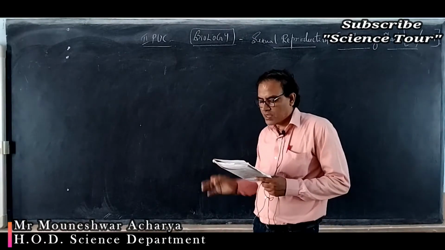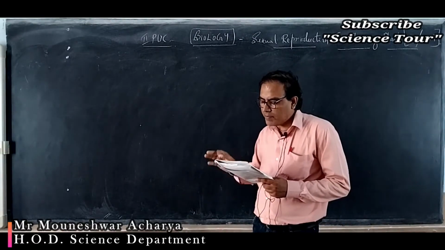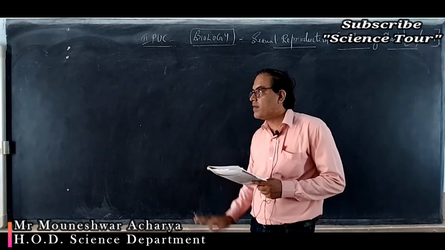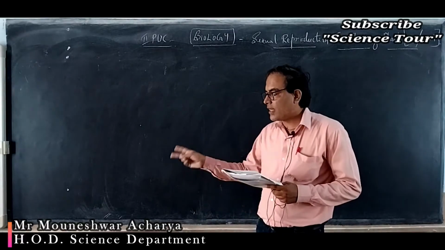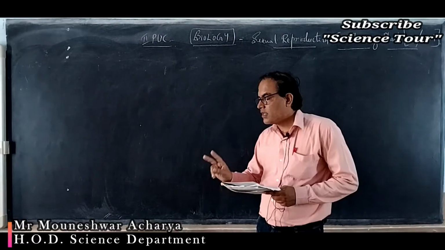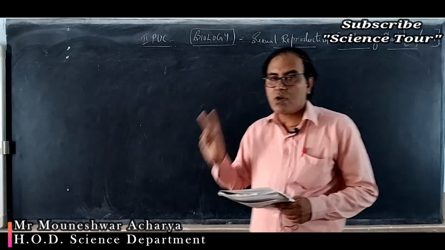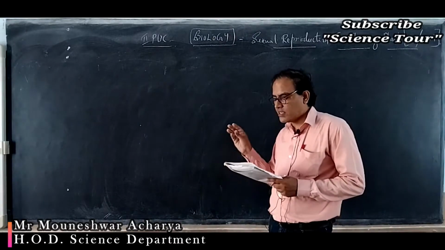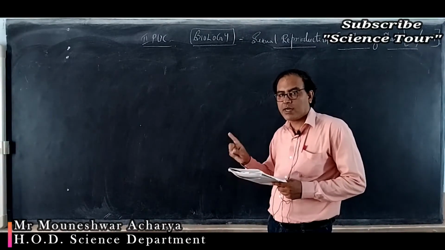See B. Dioecious plant bearing only male or female flowers. If only a male flower or only a female flower is there and the plant is dioecious, sexes are separate, then there is always a chance of cross pollination, that is xenogamy. Xenogamy, a type of cross pollination, is possible. So that could be the right option.